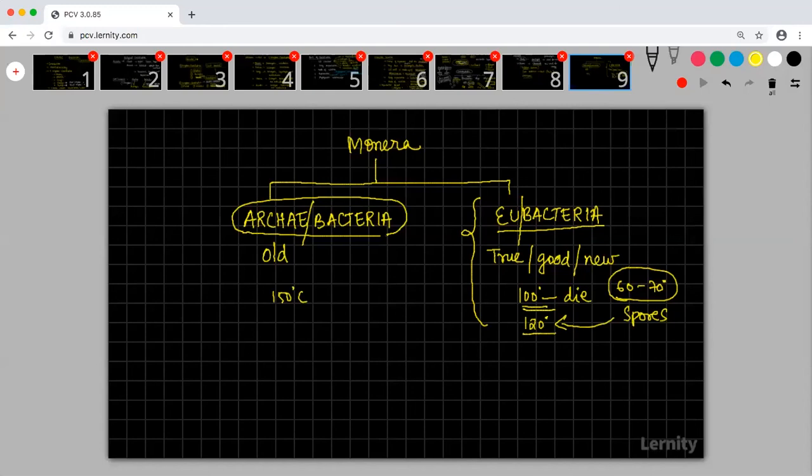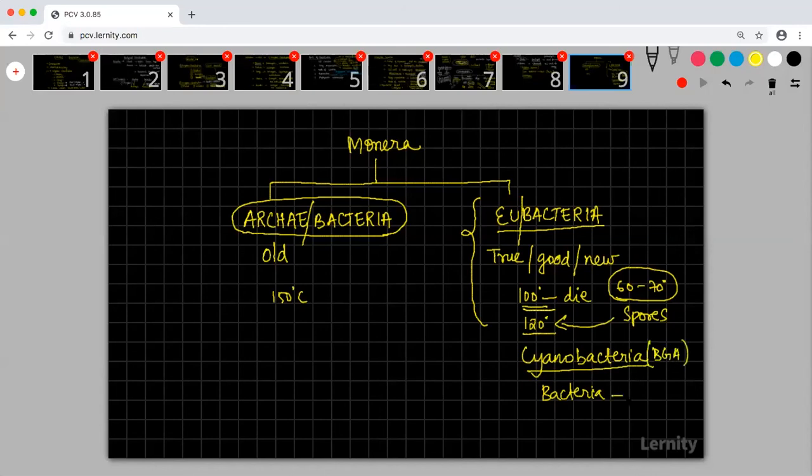What you have to understand is that even today, in some areas, we are able to find archaebacteria. Cyanobacteria will come under eubacteria, and the normal bacteria is also there. Cyanobacteria is blue-green algae.